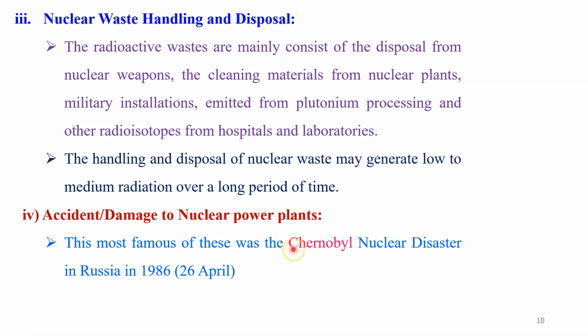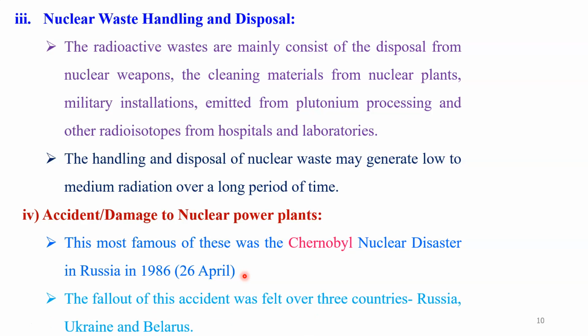The most famous example is from Russia, the Chernobyl nuclear disaster. It happened on 26 April 1986. On this day, this accident happened, and during it a large amount of radiation was released into the atmosphere, and that caused nuclear pollution.